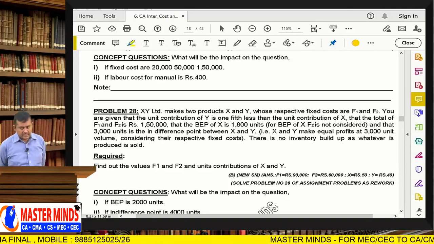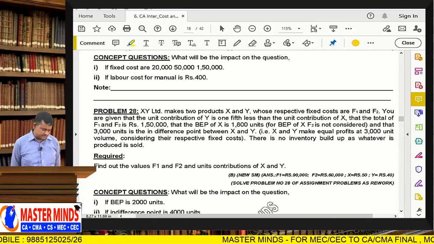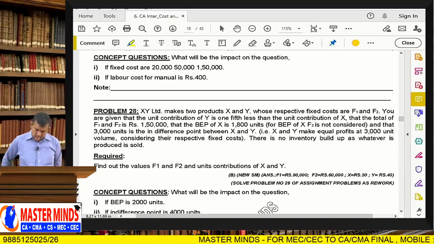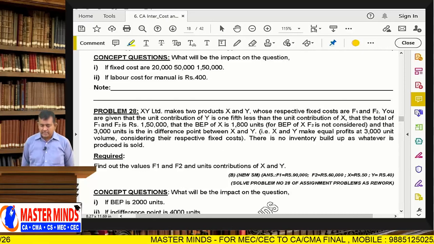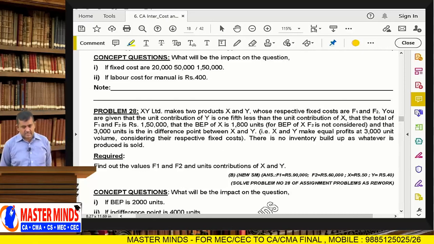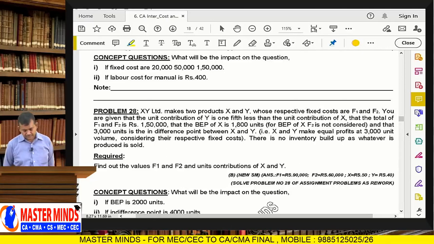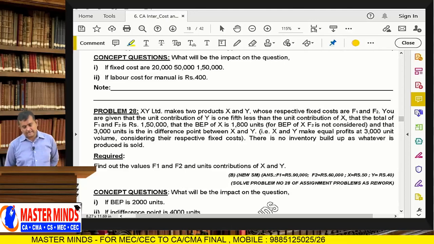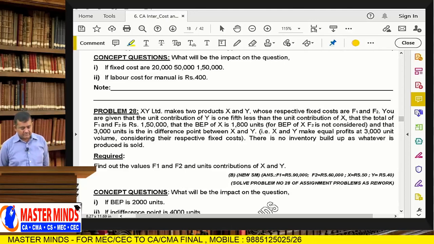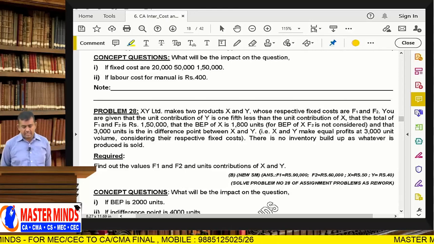XY Limited, that is the name of the company. Company makes two products, one is product X, second one is product Y, whose respective fixed costs are F1 and F2.